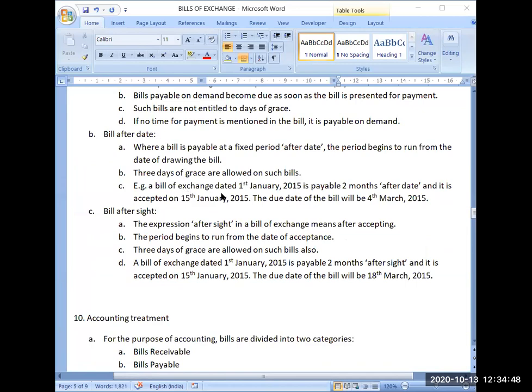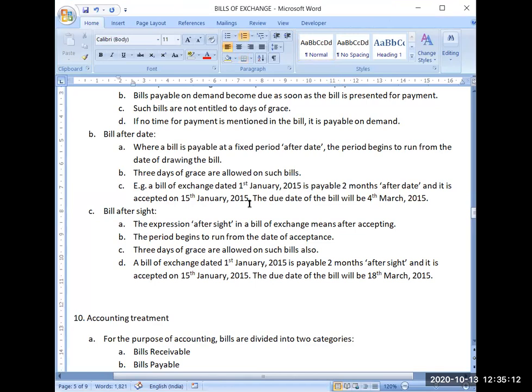For example, a bill of exchange dated 1st January 15 is payable 2 months after date. So that date will be calculated in the same manner. Now, see, we have written the bill on 1st January. It has a time period of 2 months. Now, from which date to count these 2 months? Because we have written the bill on 1st January, but the person who needs to accept this bill has given acceptance on 15th January. So will 2 months be counted from 1st January or from 15th January? That is the question. So 2 months will be counted from the date of drawing the bill, that is from 1st January.